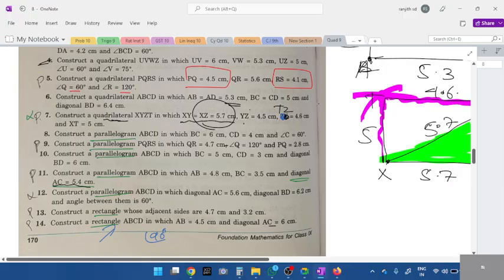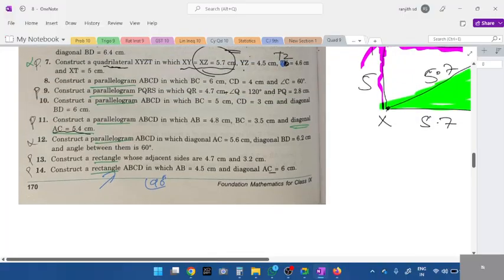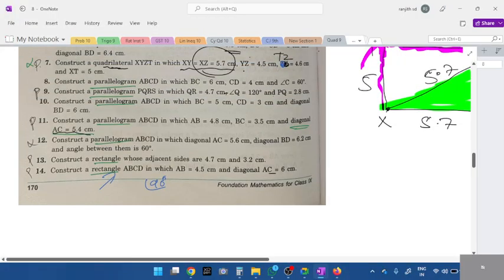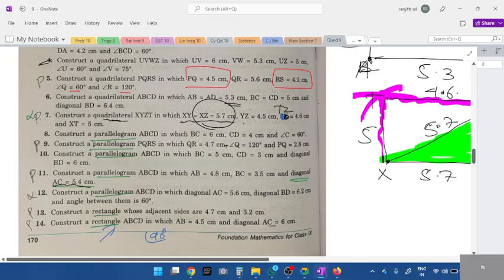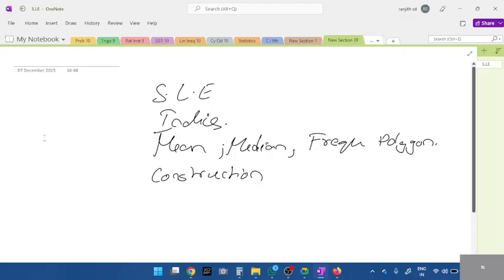Two days back we did revision, right? Okay, parallelogram. I'll conduct up to 10 questions. Up to parallelogram I'll give. From 11 onwards I won't give. Only 1 to 10 questions, students. Construction, question 1 to question 10.